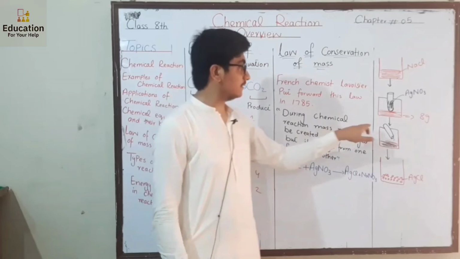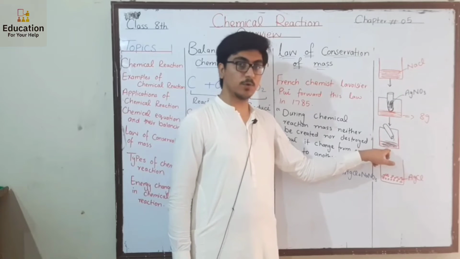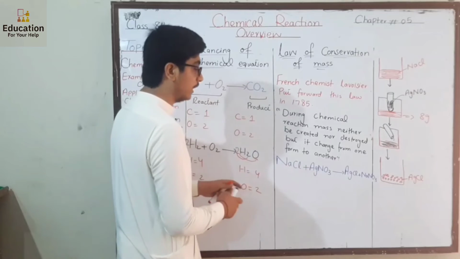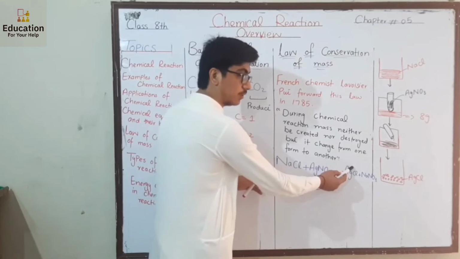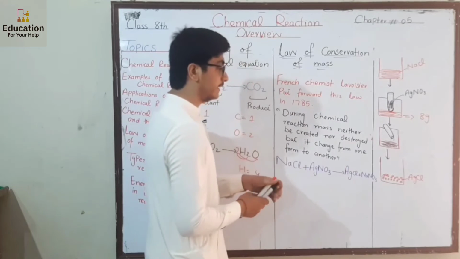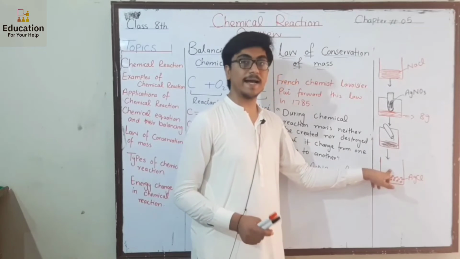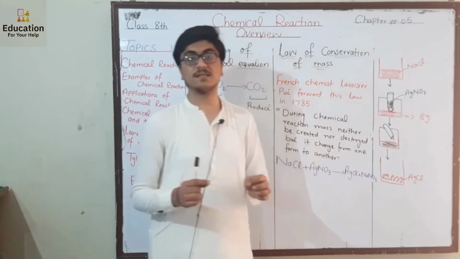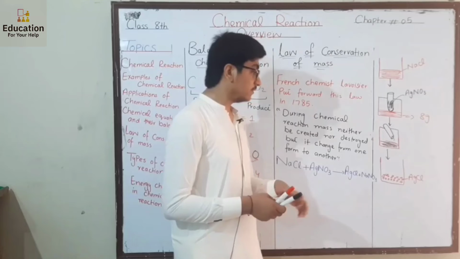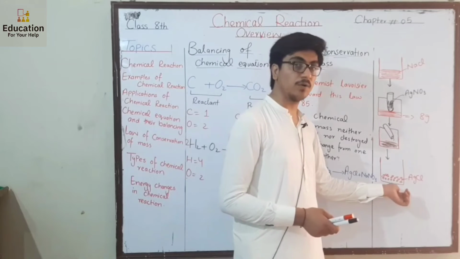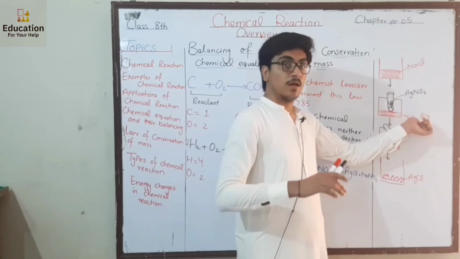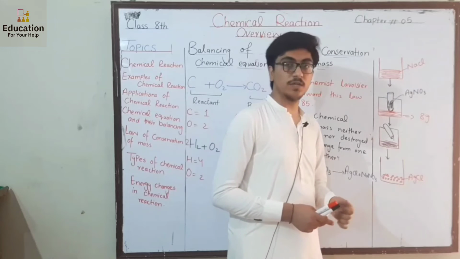When we mix this silver nitrate into the sodium chloride, a reaction takes place. When sodium chloride reacts with silver nitrate, what is formed? Silver and chloride react and form silver chloride, which is a salt, and sodium reacts with nitrate and forms sodium nitrate. So in the beaker, silver chloride precipitate is formed. What is a precipitate? A precipitate is a substance which remains at the end of the reaction. It is insoluble. When he weighed this precipitate, he found that the mass is also 8 gram, the same as measured before mixing silver nitrate with sodium chloride.